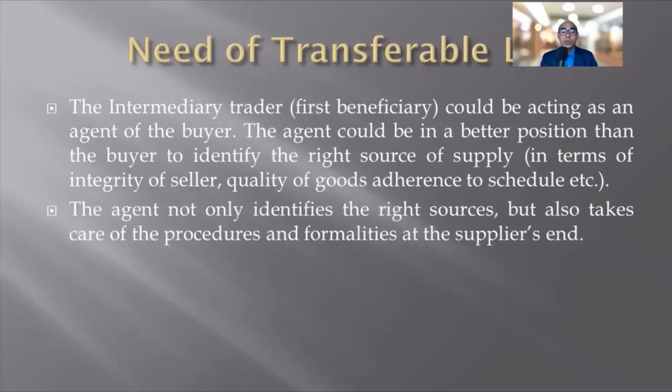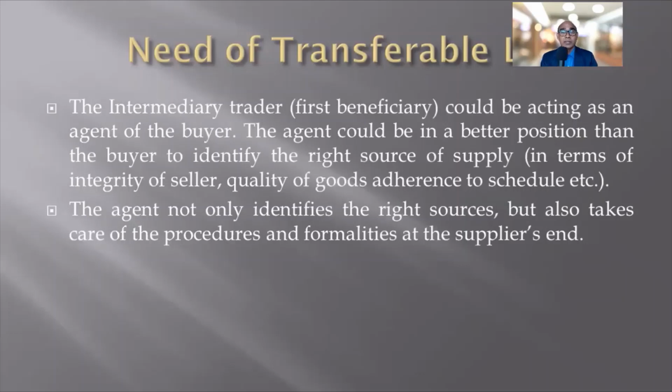The agent not only identifies the right sources, but also takes care of the procedures and formalities at the supplier's end. So whoever is the actual supplier, the ultimate buyer does not have to worry about that, because this intermediary trader will take care of all the formalities of suppliers also.